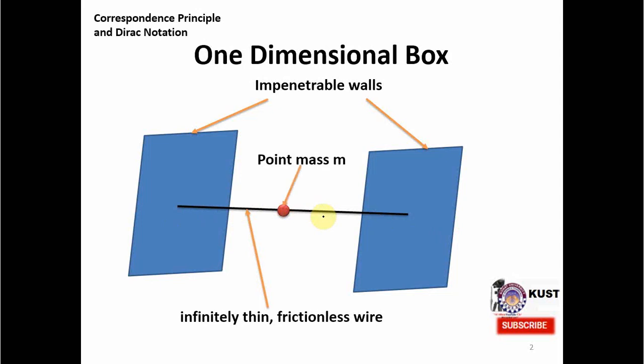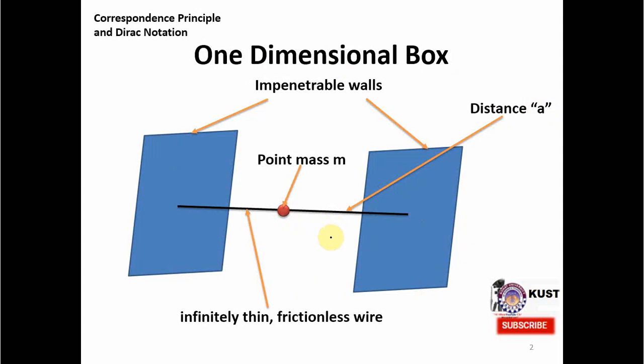And we also consider that this is a point mass. For example, an electron can be ideally considered as a point mass particle, and also the length of this string is considered to be of size A. So this whole assembly is constituting the one-dimensional box. Now we will see how we can realize the correspondence principle from this example.